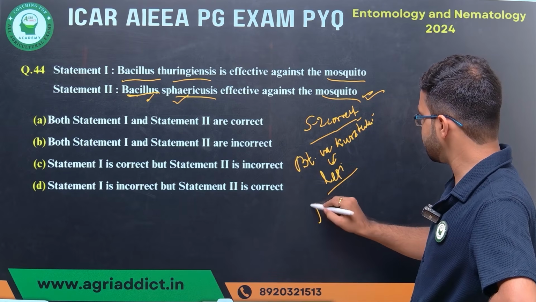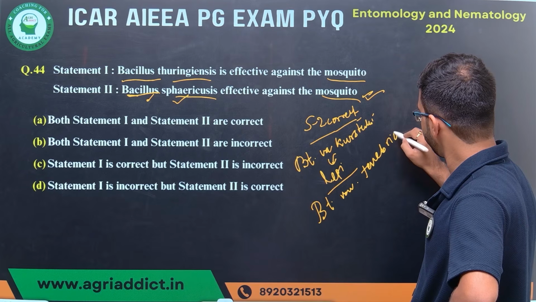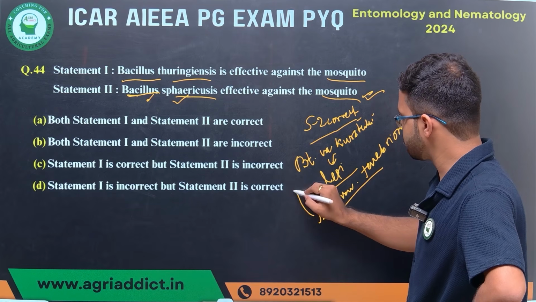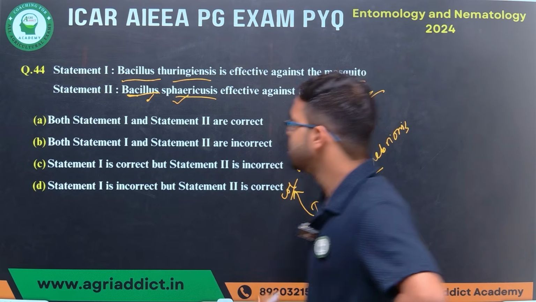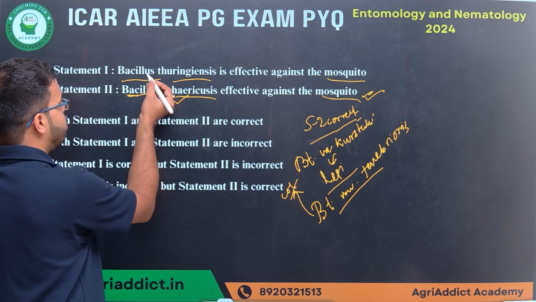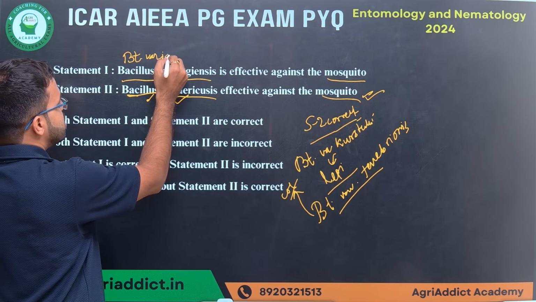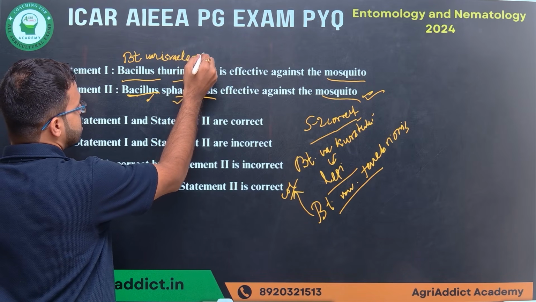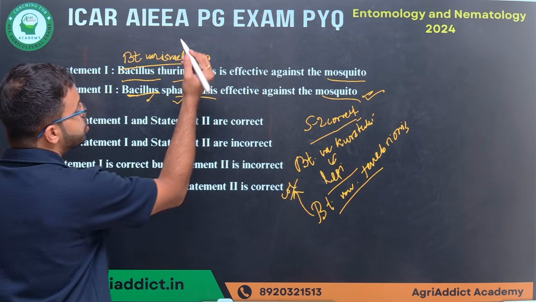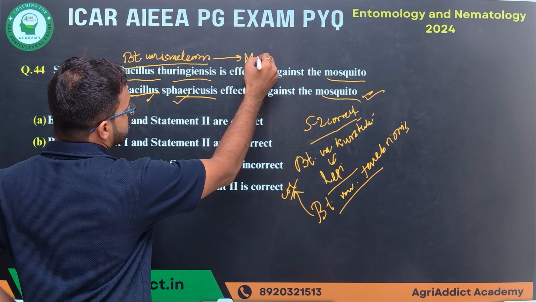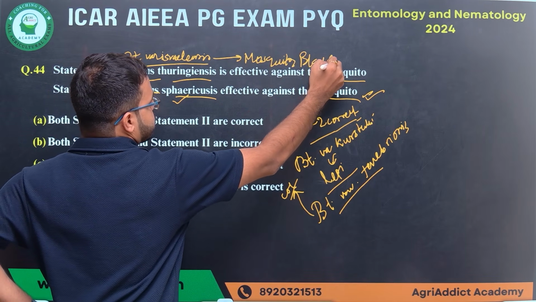Similarly, Bt var tenebrionis is used to control Coleopteran insects. Similarly, there is another subspecies of Bacillus thuringiensis, Bt var israelensis, which is used to control mosquito and also black fly.